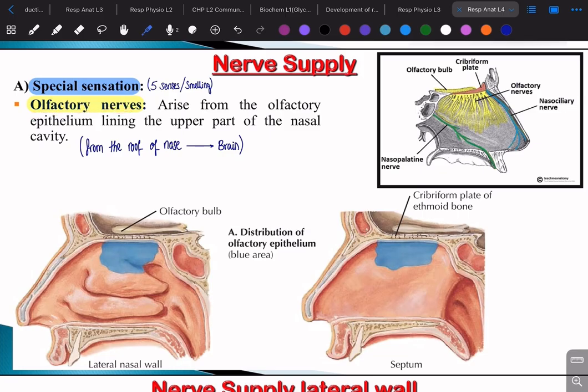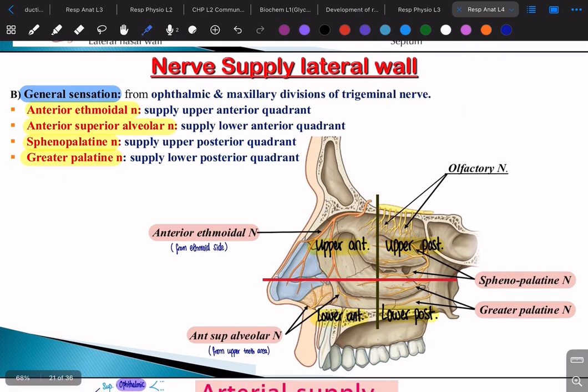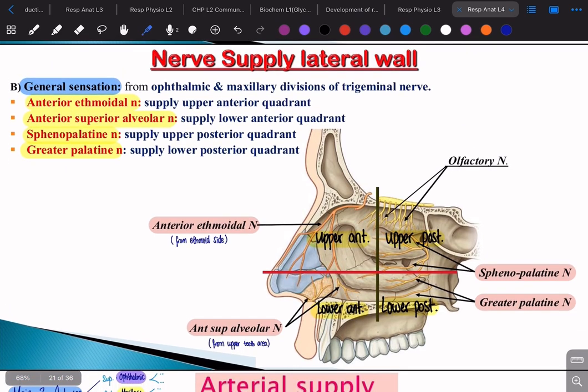تمام. Where do they arise from? They arise from the roof of the nose to the brain. This is the olfactory nerves, which are the yellow ones. They arise from the roof of the nose to the brain. Then we're going to move to the general sensation. General sensation like, for example, sensation of dust, sensation of temperature, etc. Okay? So we have 4.